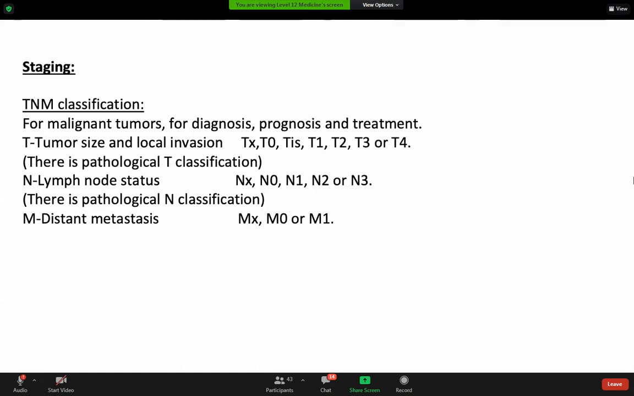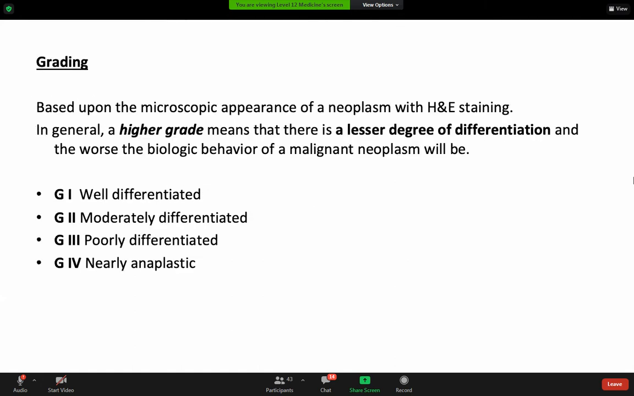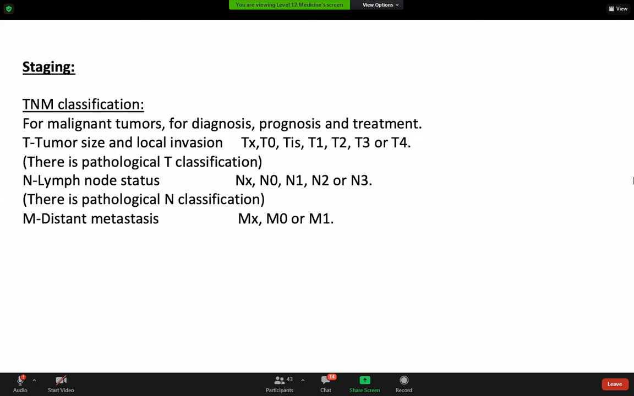We have two things: staging and grading. Okay, staging, it's usually clinical for malignant tumors, for diagnosis, prognosis, and the treatment we use. So T, N and M: T tumor size and local invasion, N lymph node status, M distant metastasis. It's very important for me to know what is staging and what is grading and when it can be used, but I don't need to memorize exactly the numbers.